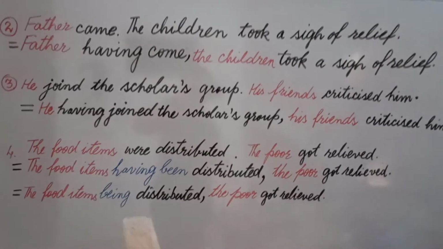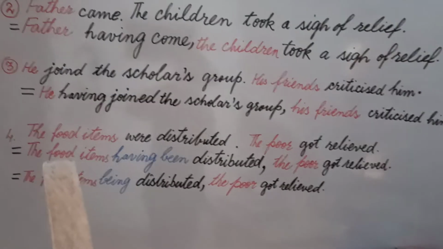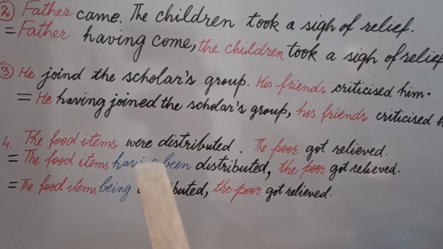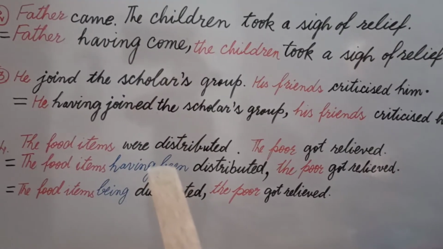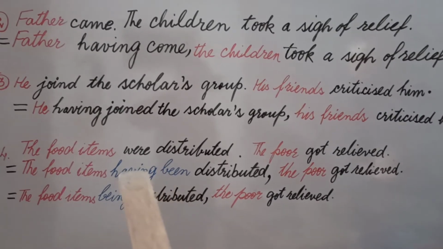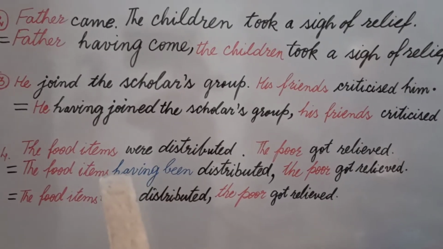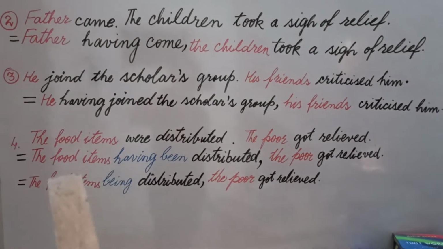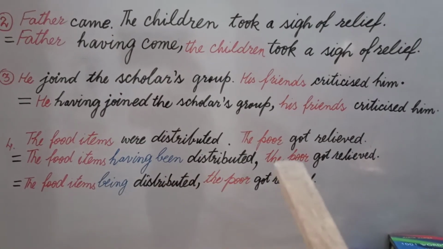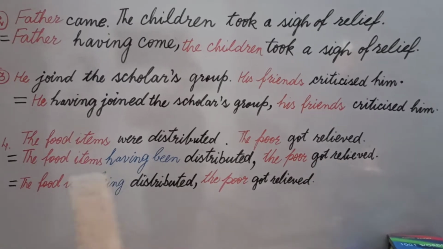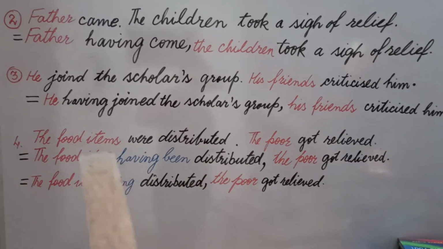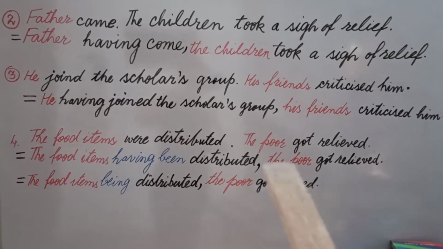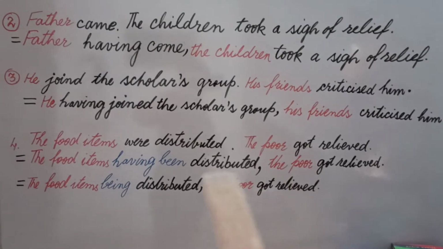Now come to rule number 4. This sentence is based on participles, and you know in the last lecture, in sentence number 7, I wrote 3 examples, if you can recall. Now let's understand. The food items were distributed, the poor got relieved. Now the subjects are food items and the poor in the second sentence, both different.